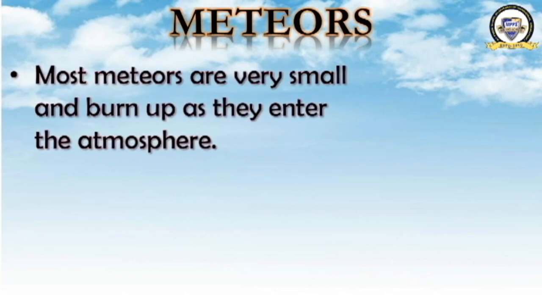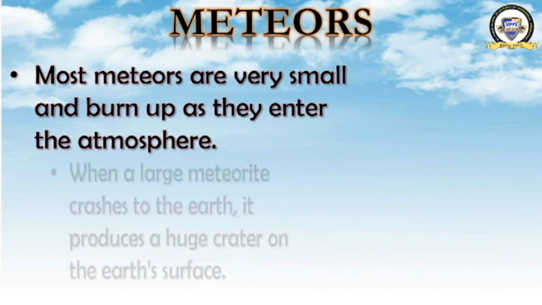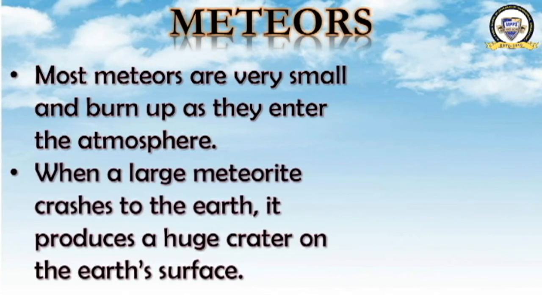Most meteors are very small and burn up as they enter the atmosphere. They are very small, but they burn when they enter the atmosphere. When a large meteorite crashes into the earth, it produces a huge crater on the Earth's surface.